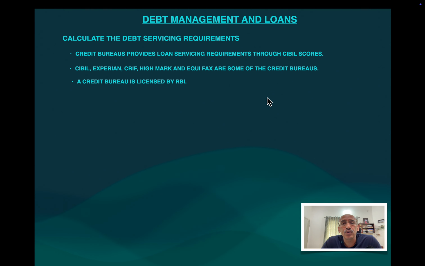This credit bureau is basically licensed by the Reserve Bank of India, and they are governed by the Credit Information Companies Act.